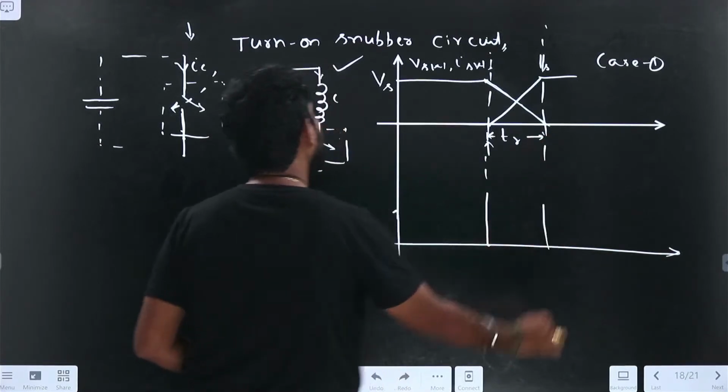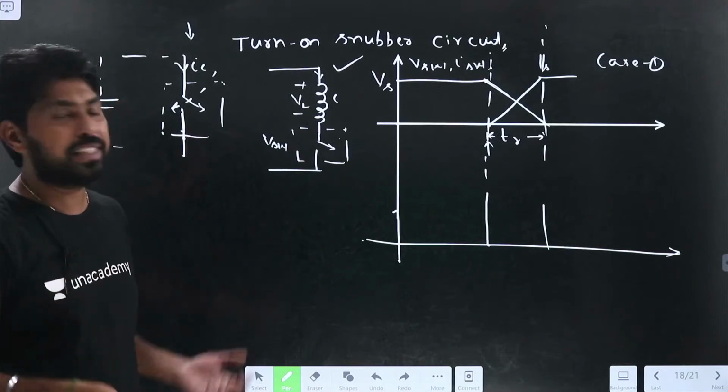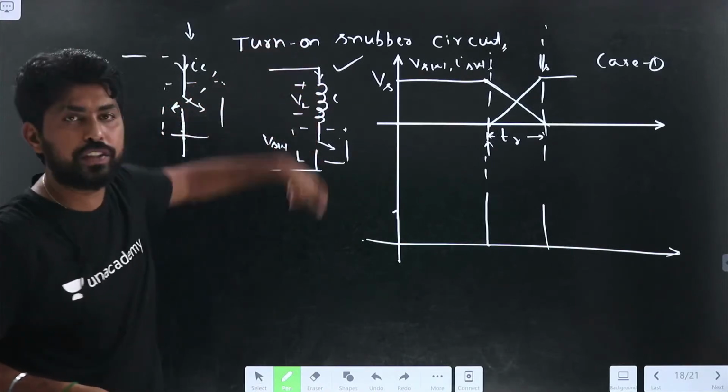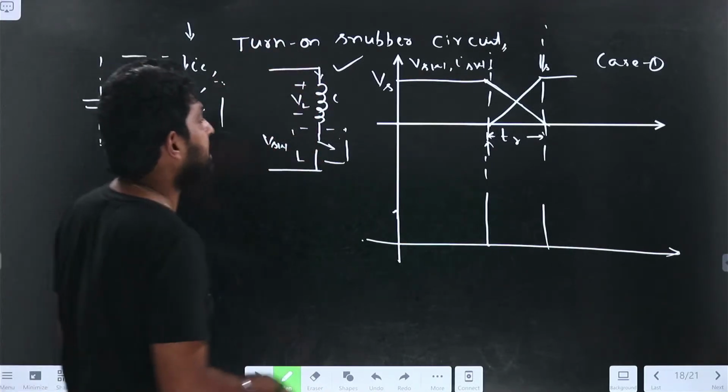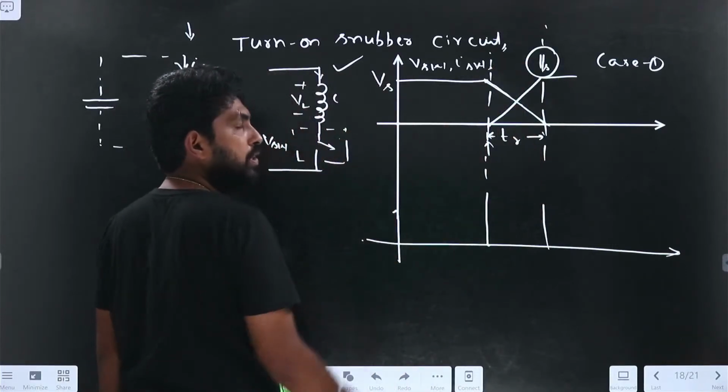What happens? Try to draw for the case 2. So current will not change. That is, inductor current equal to switch current. We can take the current as it is. If I take the current, the current will be same as this one. So the current will be same.